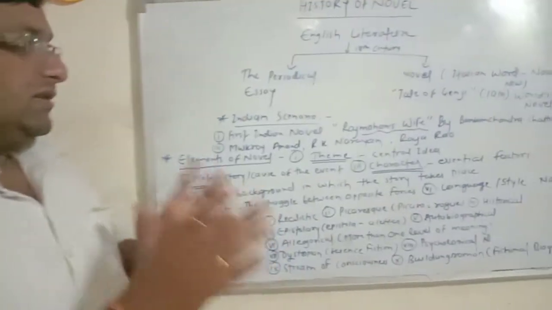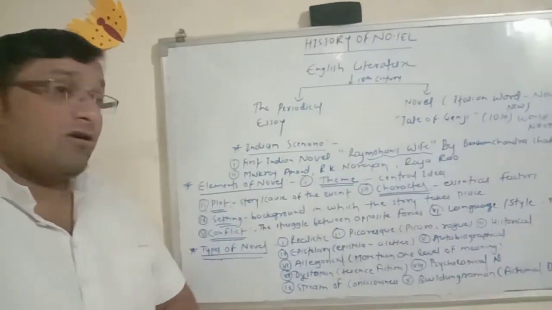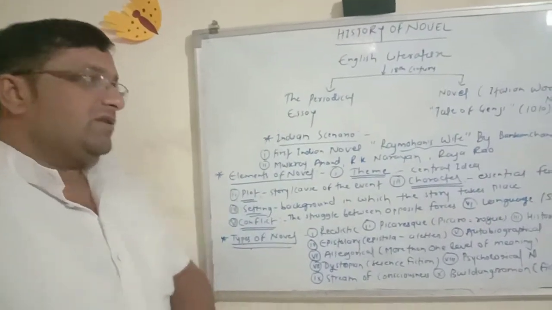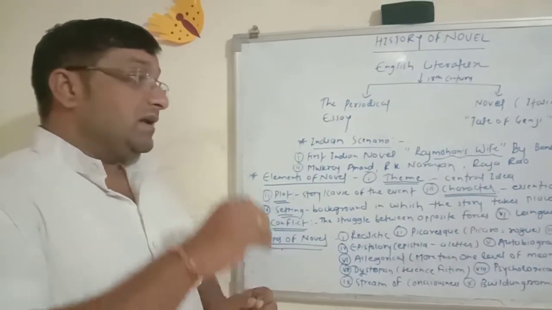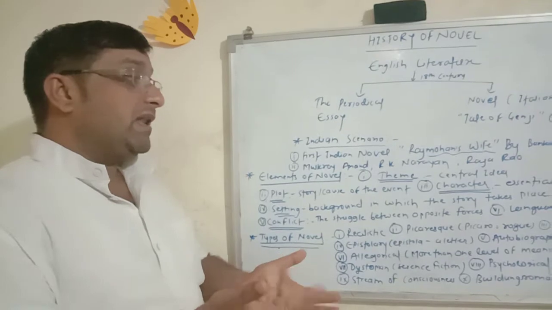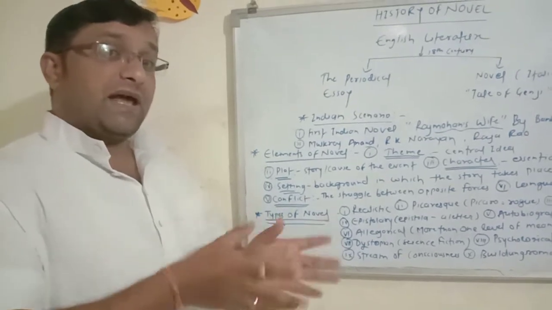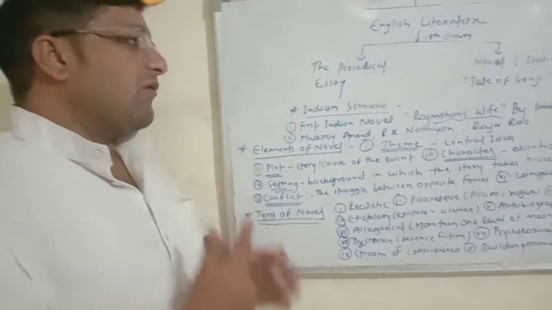This way people engrossed themselves in reading novels. It was new material for spending their time, because they were entertained by all these novels.